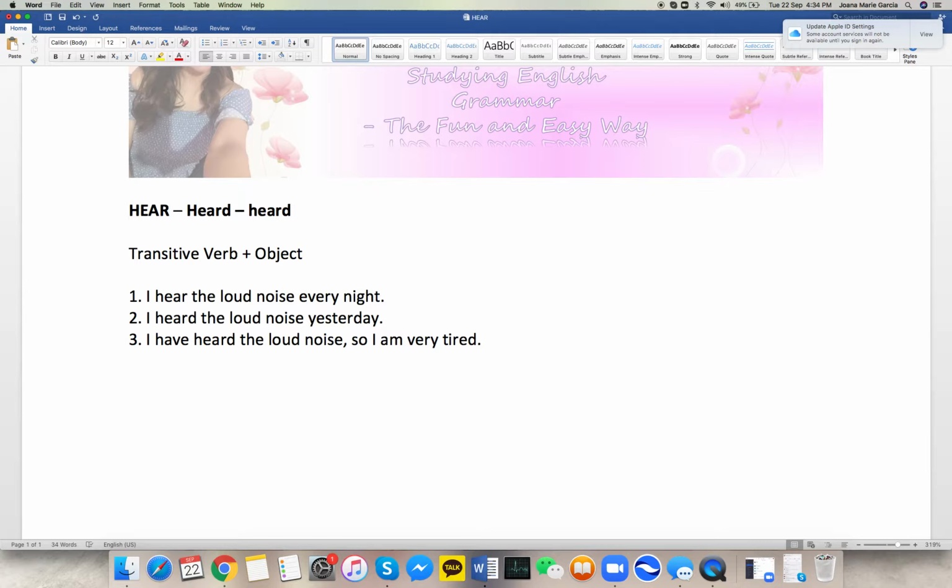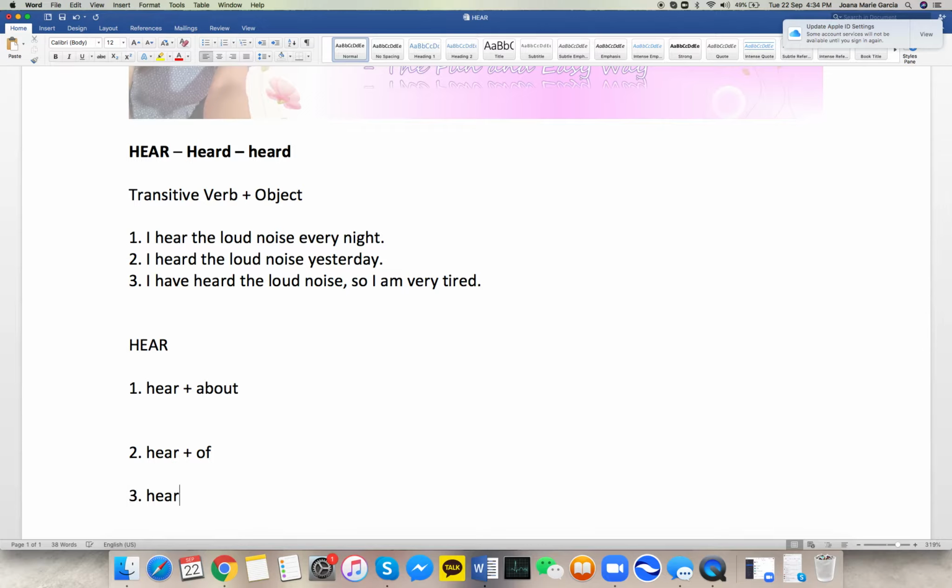Now, let's talk about another use of it with other prepositions. Originally, prepositions are added to verbs if they are intransitive to make them transitive verbs. But there's one more conversion that a preposition can make: it can change the meaning of a transitive verb when we add a preposition. For the word hear, it can have different patterns. The first pattern is hear plus about. The next one is hear plus of, and the next one is hear plus from.